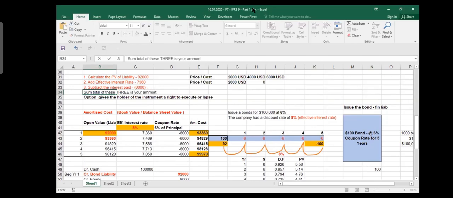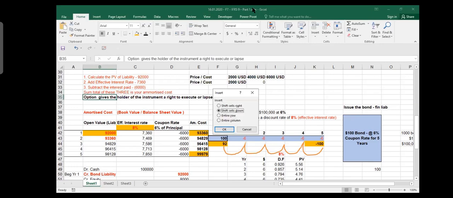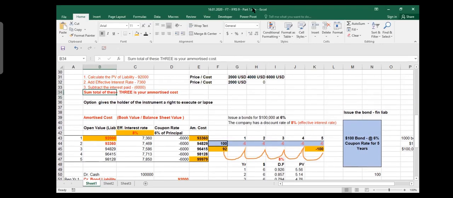Now I tell you one thing, and I can bet on that. Please open up your books, any book, PPP, Captain, DDG, my level. They'll give you the amortized cost definition. You would never understand it when you read it. Unless you see the procedure, the definition is not so good to explain. I will go back and show you the definition. But you should understand there are only 3 steps. Calculate the present value of liability, add the effective interest, which is 8% in your case, subtract the interest which you have paid, which is 6%. Sum total is called amortized cost.